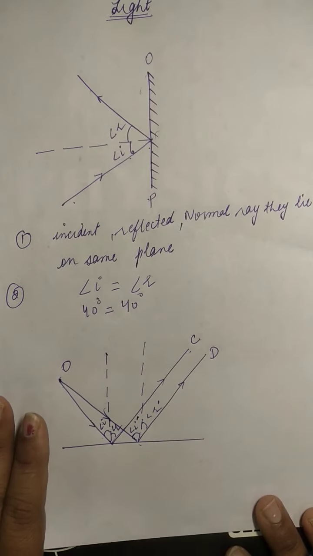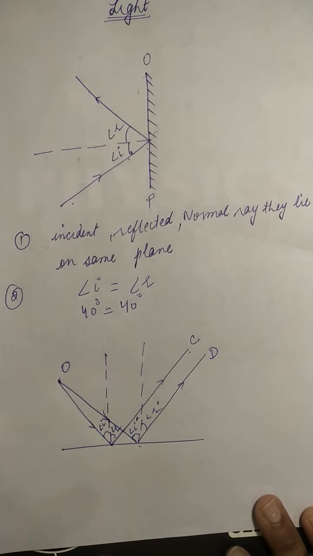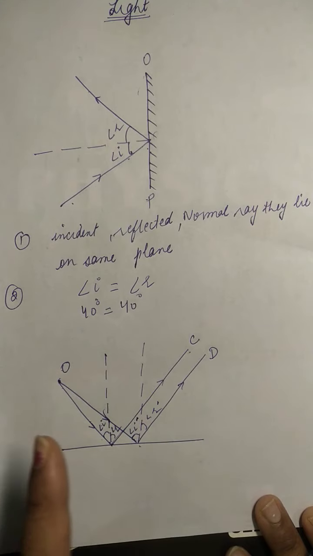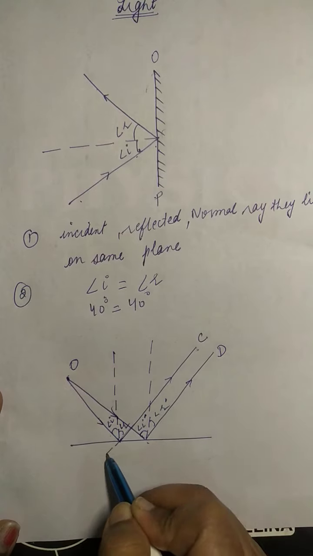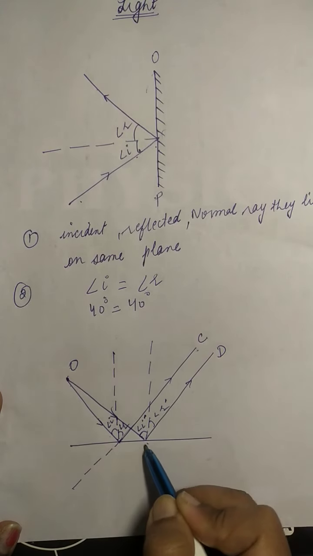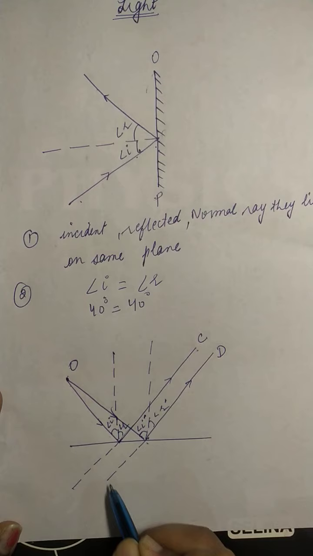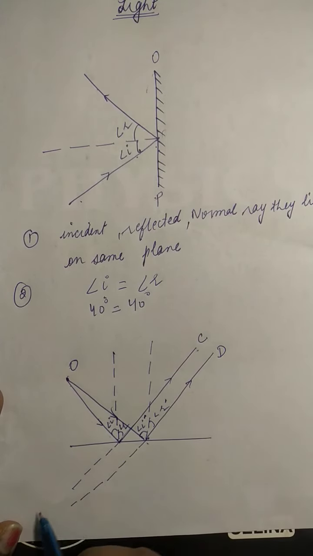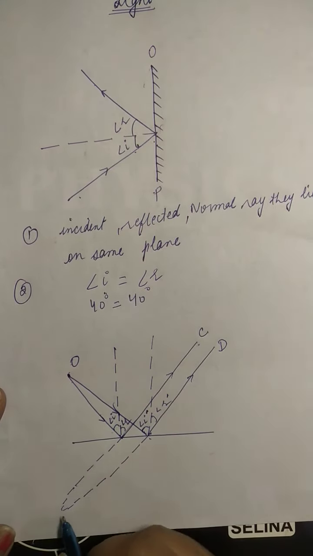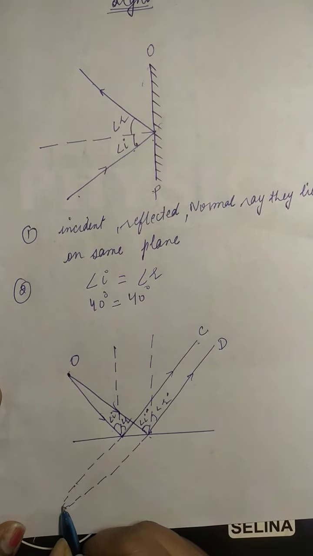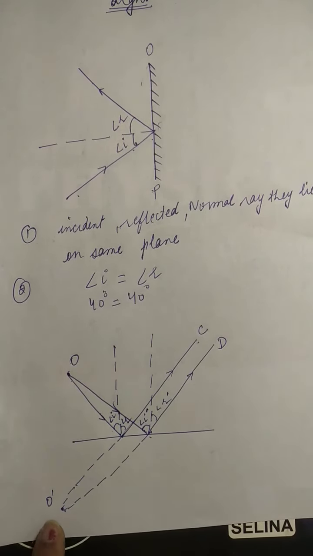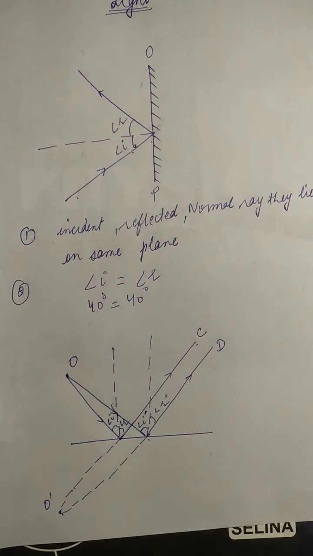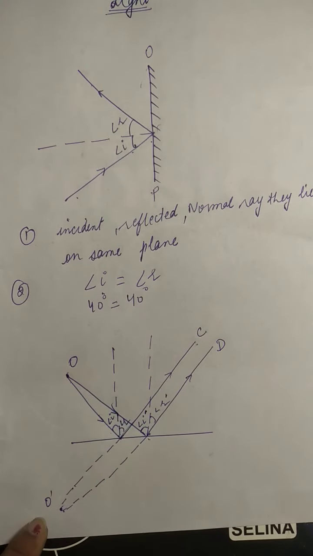But if we have a point object in front of the mirror, where will the image form? Now when we move this reflected light backward, we have to make a straight line. When we move backward, both the lights will meet at a point. Suppose the point where they meet is called O dash. So the image of point object O will form at O dash.